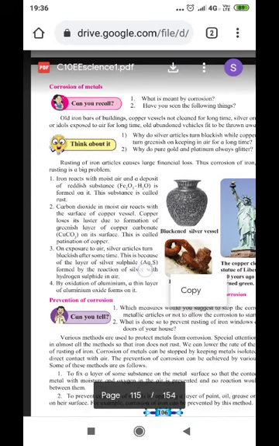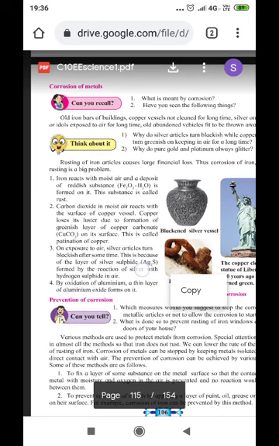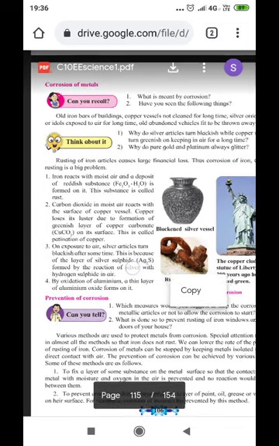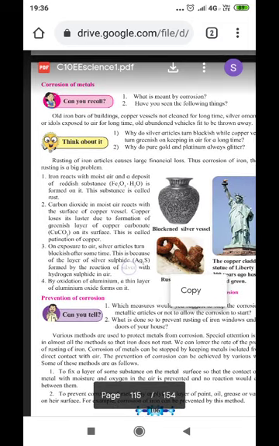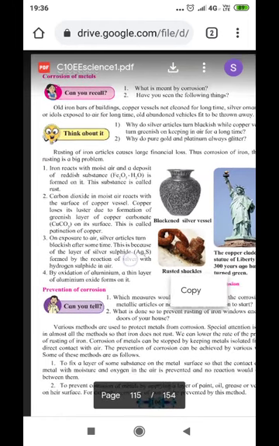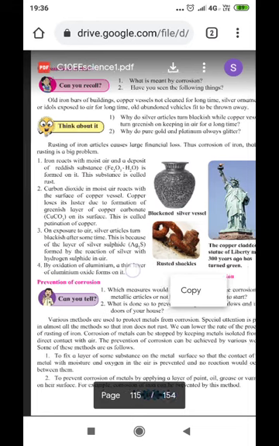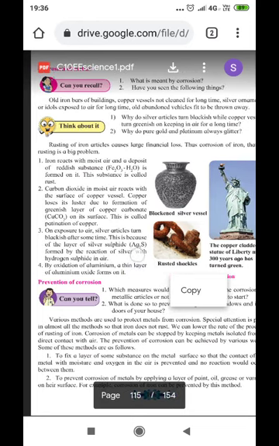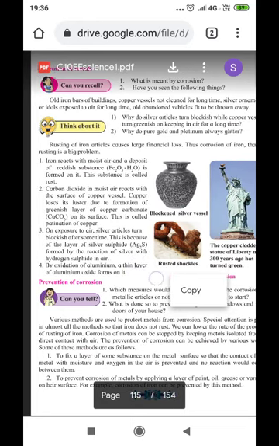If corrosion of metals takes place, many bridges collapse. There is a huge loss of life and property. Many accidents have occurred because of corrosion of metals. Therefore, we should know what corrosion actually is, how it can be prevented and how we can increase the lifespan of the metal.